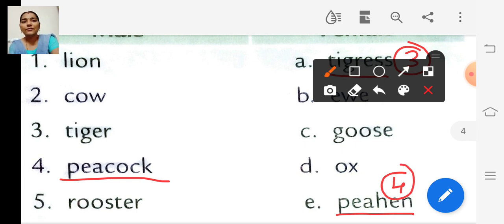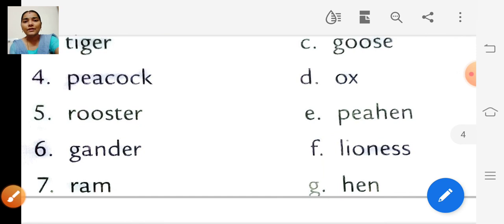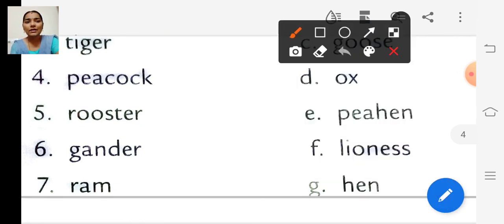And the next one, fifth one is rooster. Rooster is a male one and the female one is called hen, right? Female one is called hen. So fifth one. Yes. And next one is gander. Gander is a male duck, right?